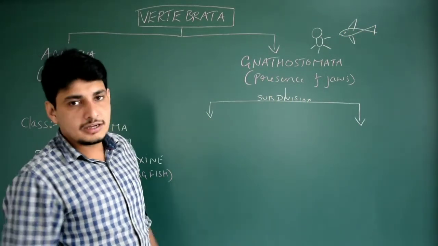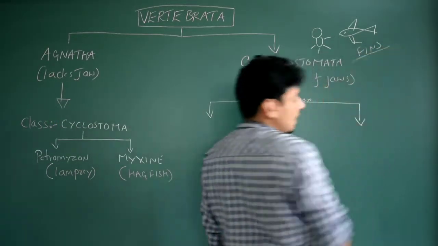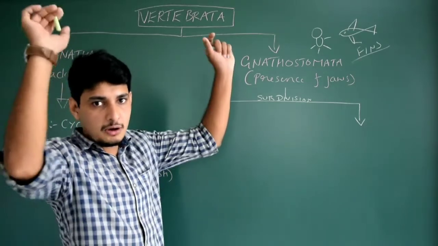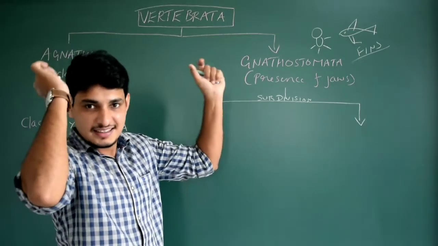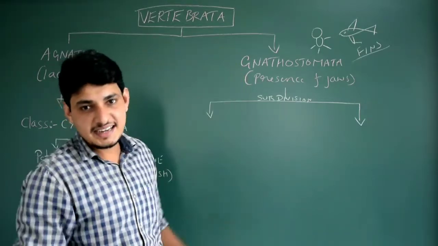Their locomotory organ. If you take fish, what is the locomotory organ? Fins. Yes, right? Do they have fins? Yes, they have fins. Do I have fin? No, I don't have fin. But I have appendages. Correct? Limbs. That's it. So I have very well developed hands and legs.